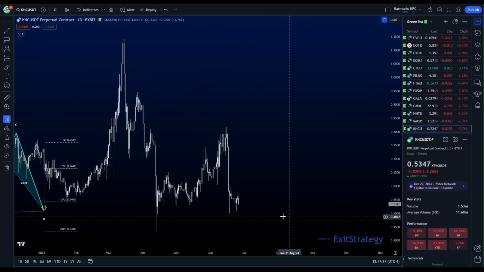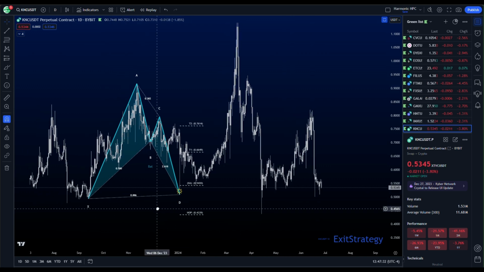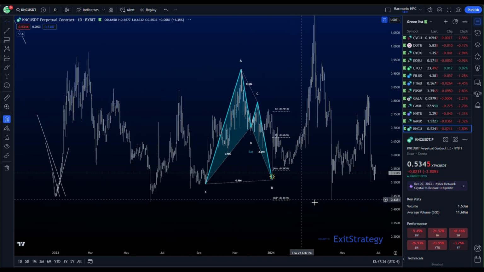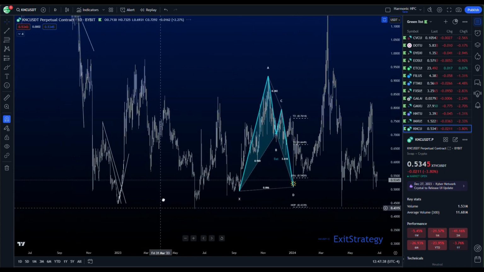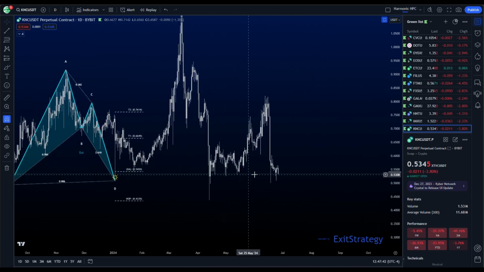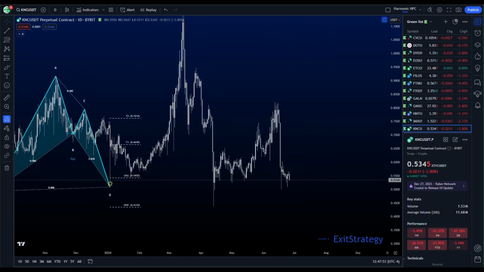KNC, where are you at? There we go. Back into the PRZ for this. This has already hit twice, so not as strong as it once was, but we are down back in the lows of our range. You can see the wicks down into this liquidity zone. If we can hold and not continue to drip, then we can get some relief here on KNC.